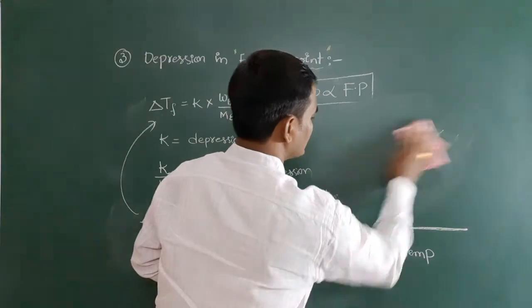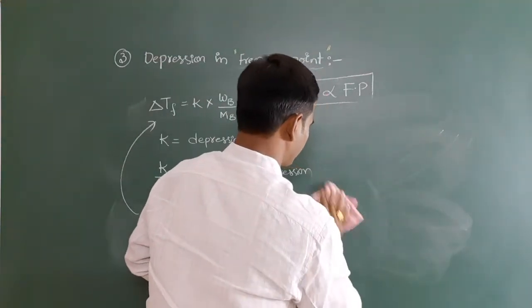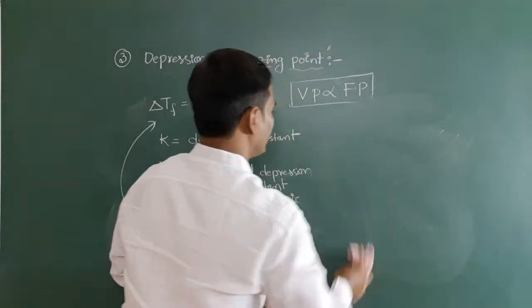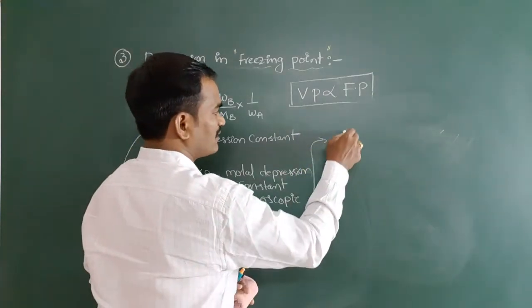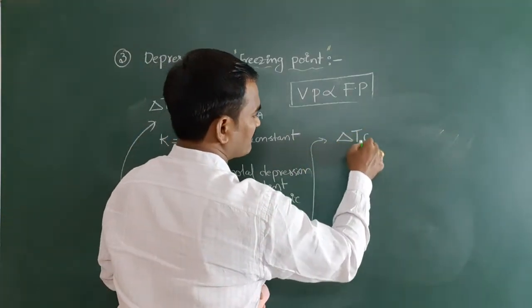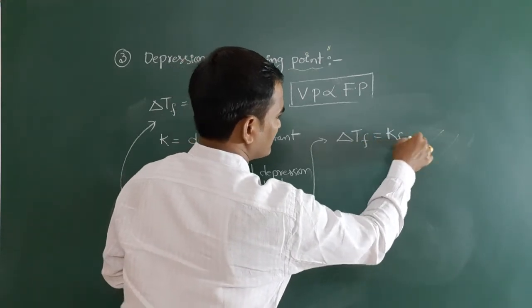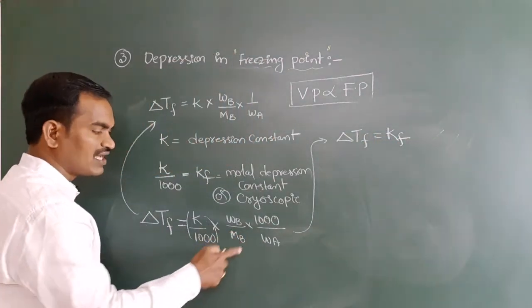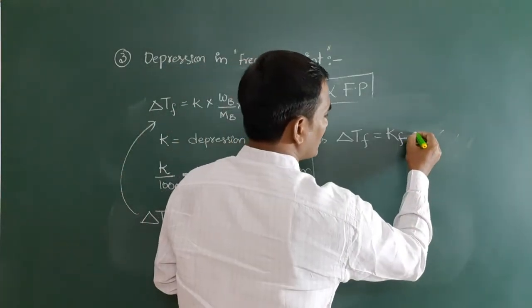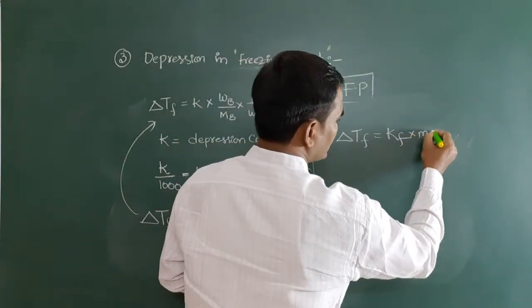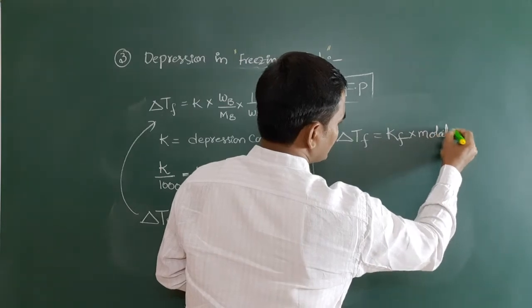Here you can see this. So the final step we are going to write: delta Tf is equal to Kf into, what is this formula? This is the molality formula. Therefore you can write molality.